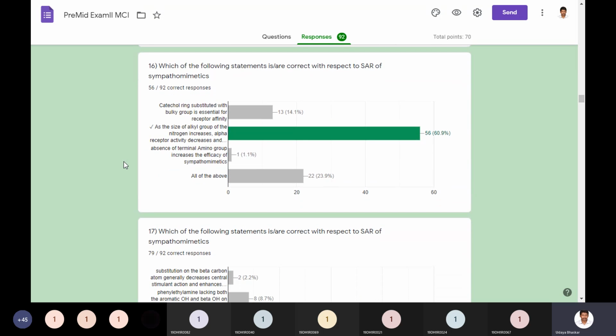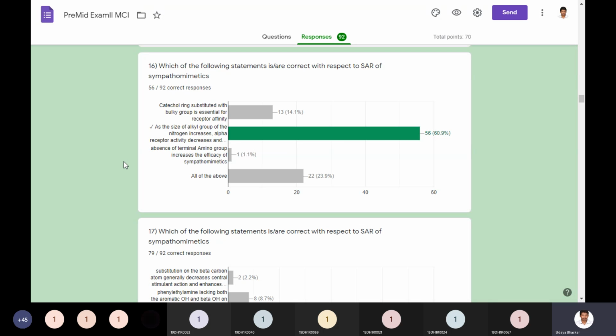And which of the following statements are correct with respect to the SAR, structure activity relationship, of sympathomimetics? Catechol ring substituted with a bulky group is essential for receptor affinity. That is wrong, because bulky groups should be discouraged. And as the size of the alkyl group on the nitrogen increases, alpha receptor activity decreases and beta receptor selectivity increases. So that is true. The alkyl group will decide which receptor it is going to be attracted to. So that is the only true statement.